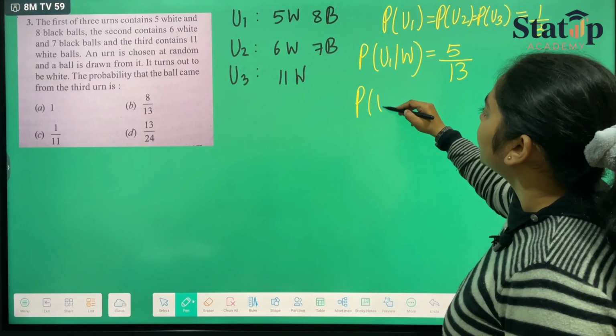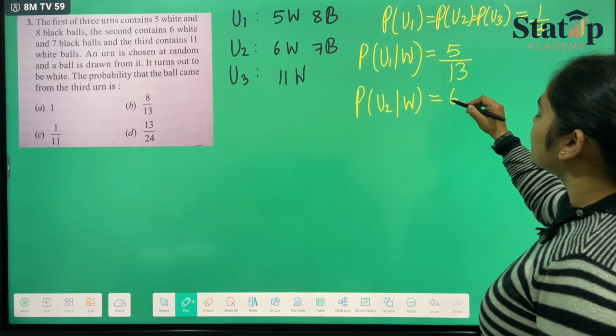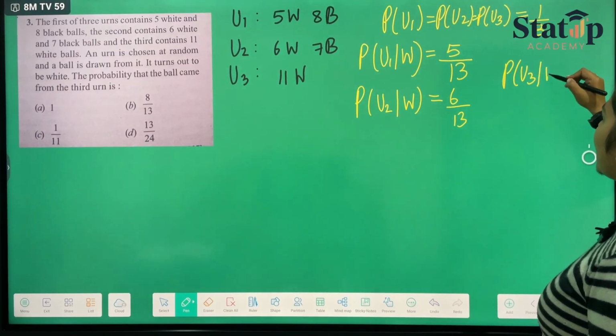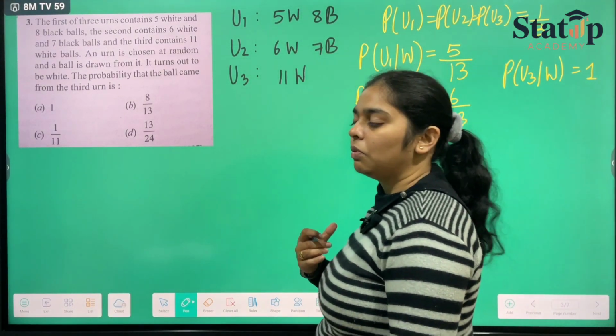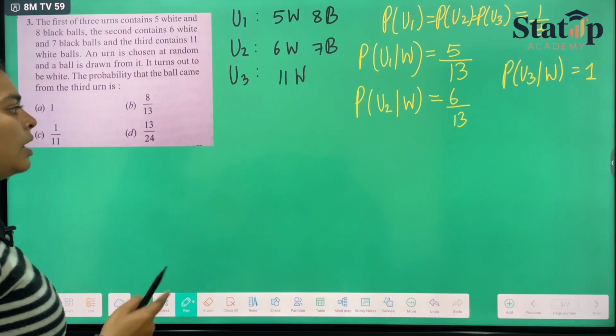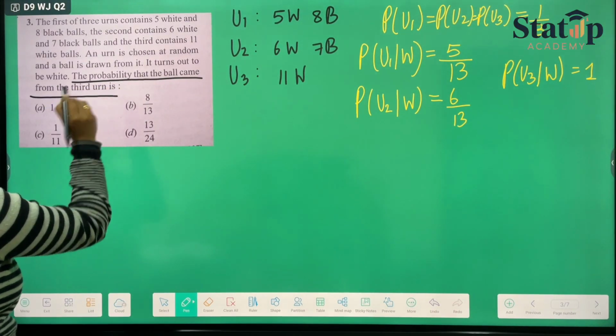Then probability that urn 2 is chosen and a white ball was there will be 6 upon 13, and probability that urn 3 is chosen and a white ball is there is 1, because urn 3 contains only white balls, so no matter what ball we select, we'll only get the answer as 1. Now they have asked the probability that the ball came from the third urn.